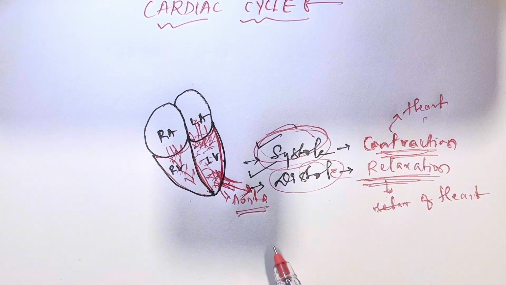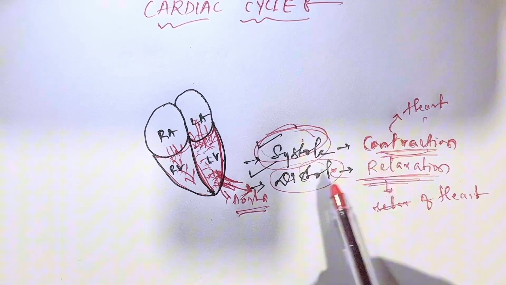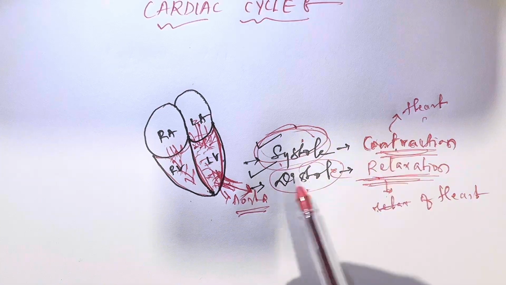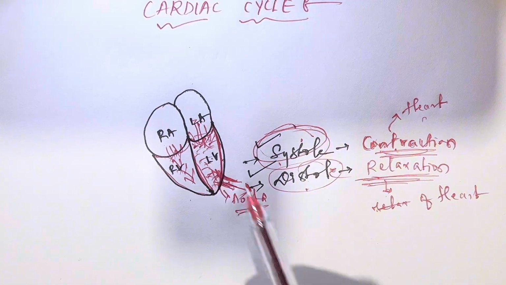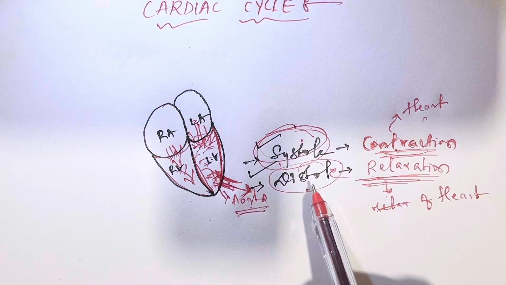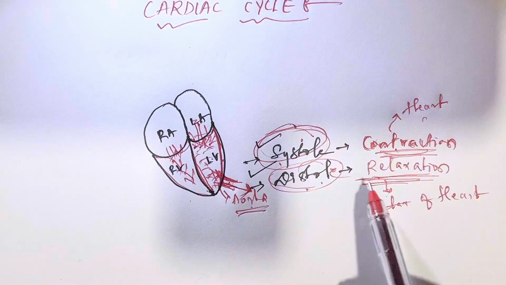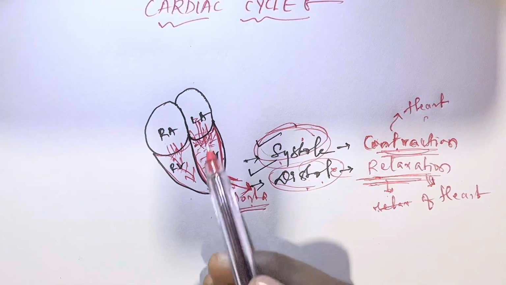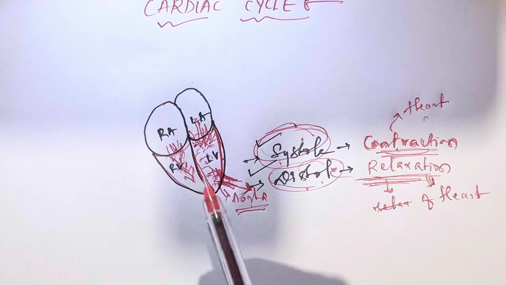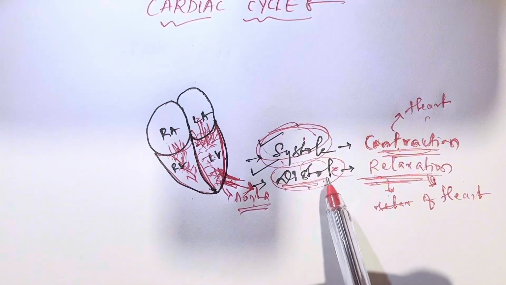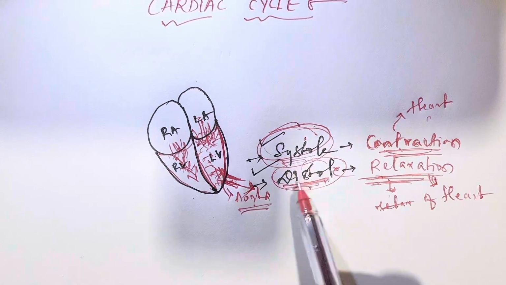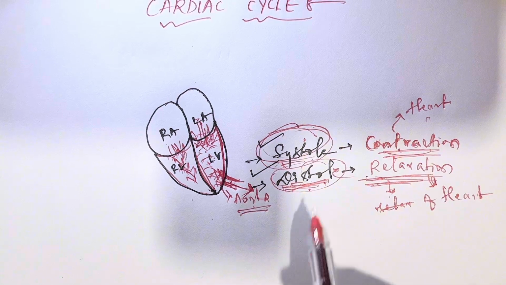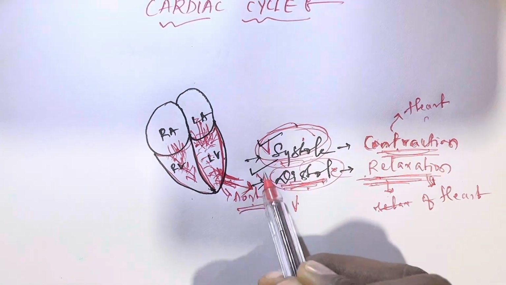So once again I will tell, systole means contraction and diastole means relaxation. Systole means the contraction of the heart muscle that causes the ejection of blood from the left ventricle to the aorta. Now we can go through diastole. Diastole means the relaxation of the heart muscle, so the blood is filled inside the ventricles. That is called diastole. So keep in mind, systole and diastole mean contraction and relaxation. In the upcoming 5 to 10 minutes we will learn ventricular systole and ventricular diastole.